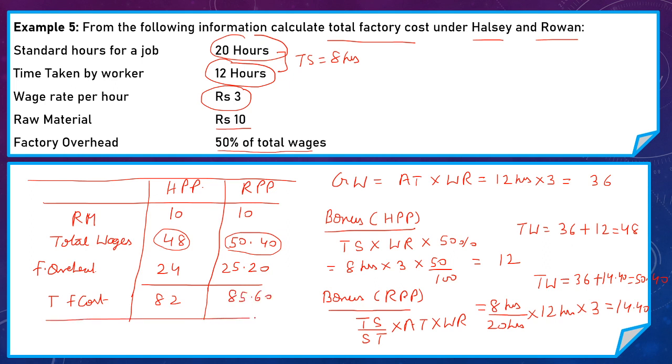So friends, in this video first we understand what is Halsey premium plan and Rowan premium plan and how we calculate total wages and wage rate per hour in both the plans.